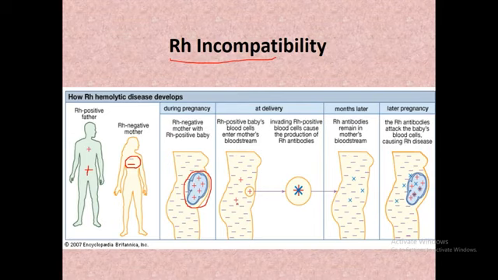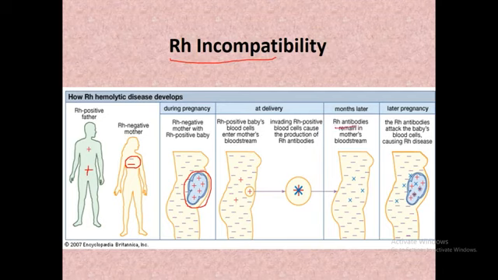Now what happens inside the RH negative mother due to the sensitization by RH positive antigens is that RH antibodies against those RH antigens are generated or developed inside her. Everything went normal during the first pregnancy.